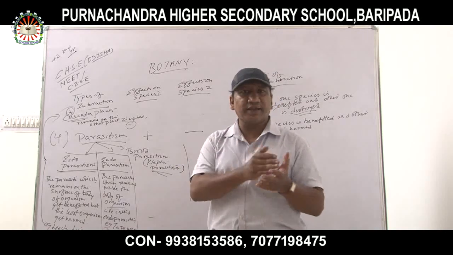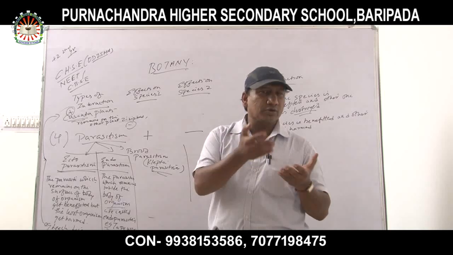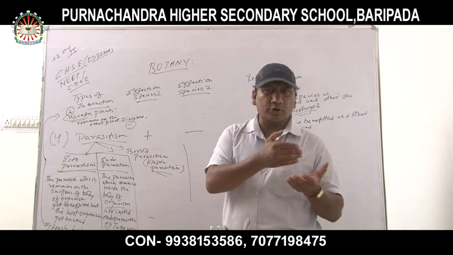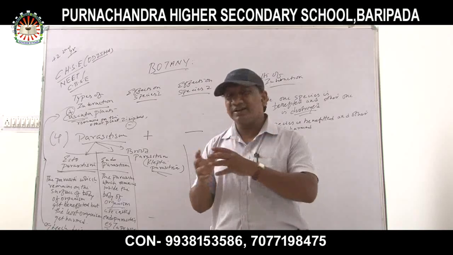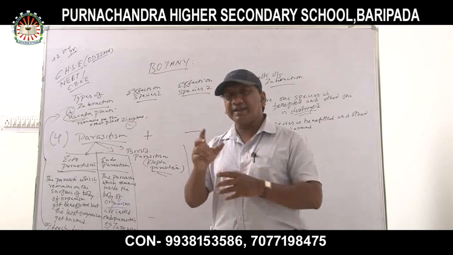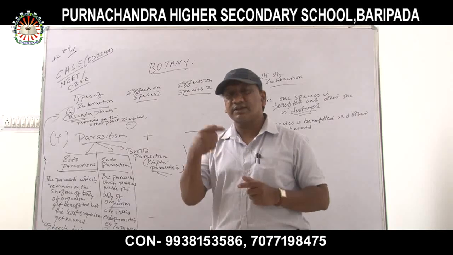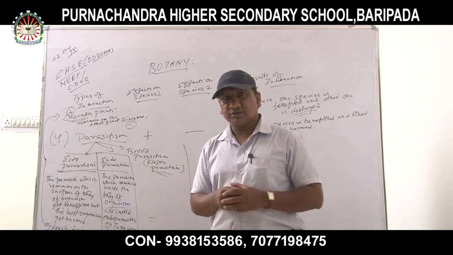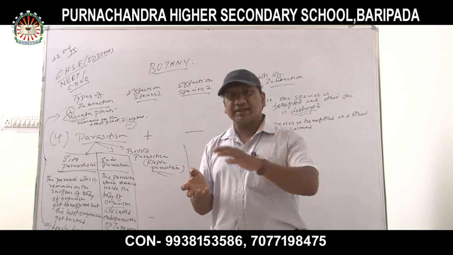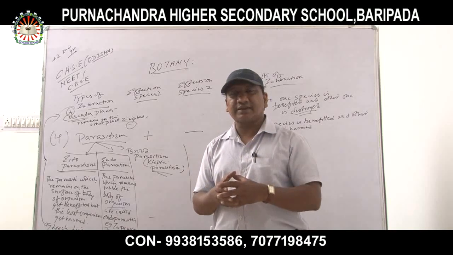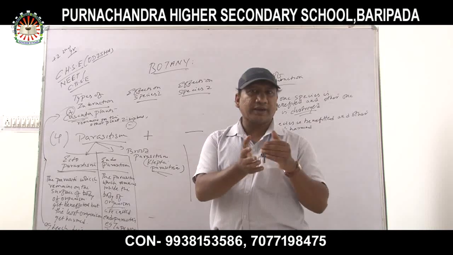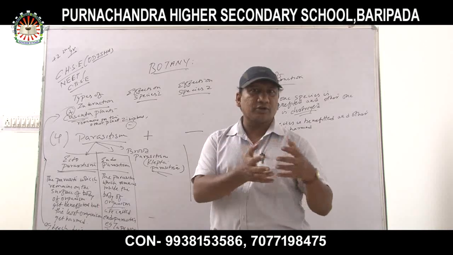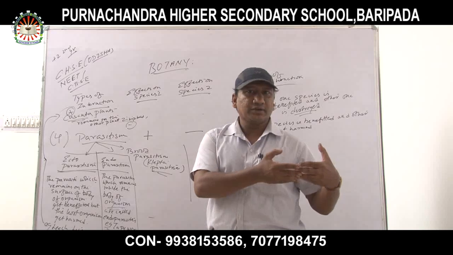Which birds? Cuckoo, quail and cowbird. They don't build nests, and they lay eggs in the crow's nest. After they lay the eggs in the crow's nest, the crow remains unaffected and is unaware of what they did.